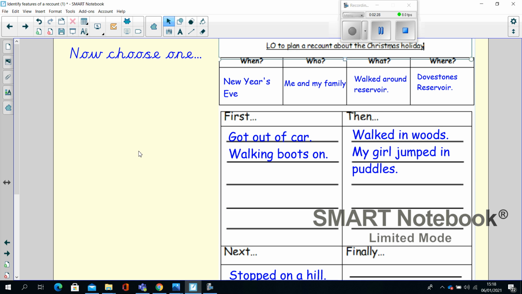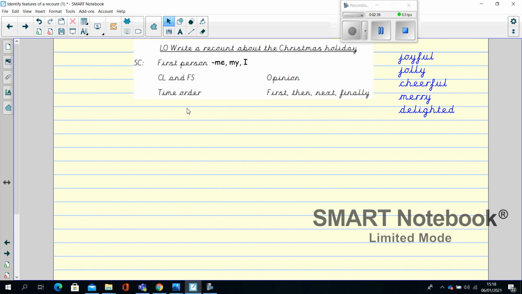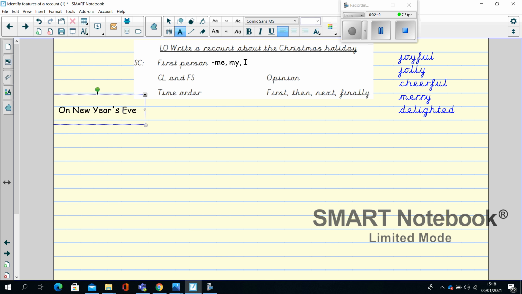Now our opening paragraph, that means a little sentence or couple of sentences, which means 2 about what you did. So we need to include the when, who, what and where. Now I'm going to start with the when. So on New Year's Eve, I walked around Dovestones Reservoir with my family.